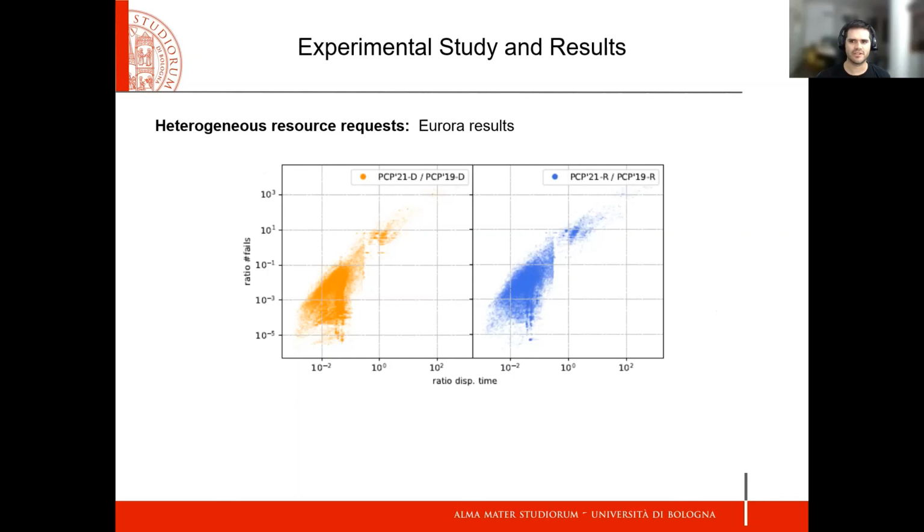Summarizing on Aurora with the heterogeneous resource request dominated by short jobs, PCP21 is more efficient than HCP19 and PCP19. PCP21 reduced significantly the number of decision variables compared to PCP19. The dispatching time and number of fails are also reduced significantly.